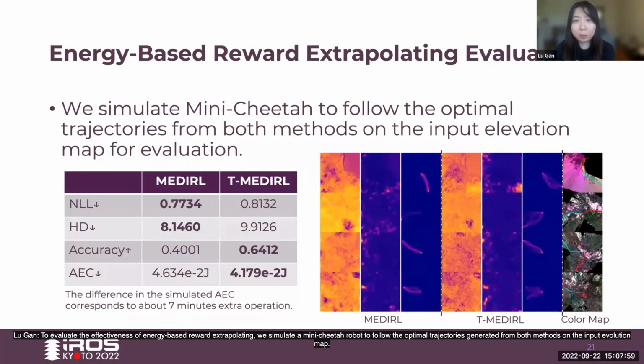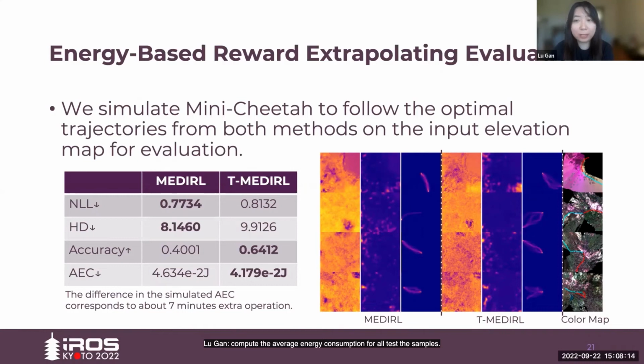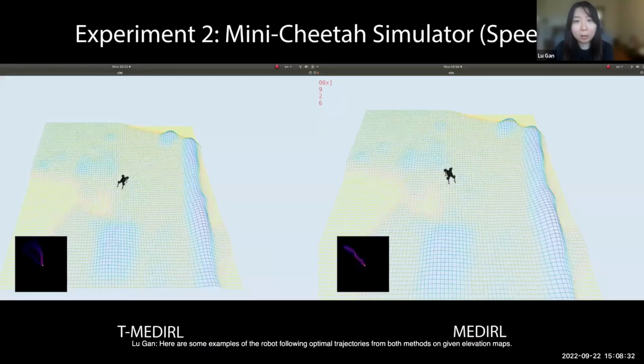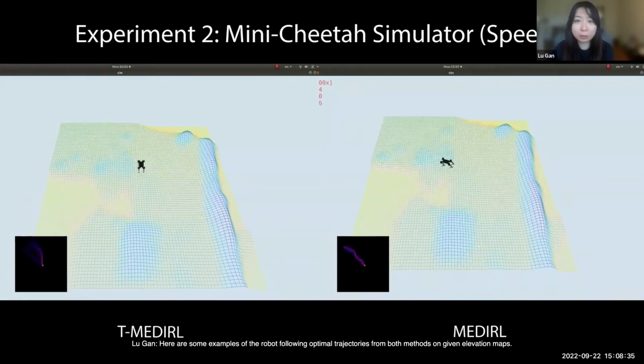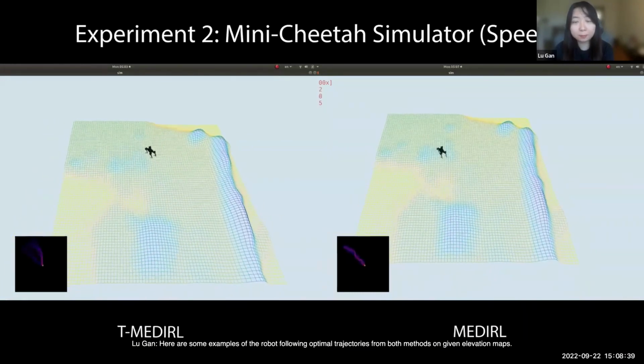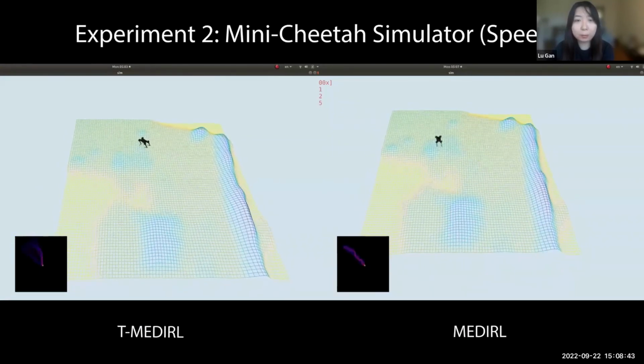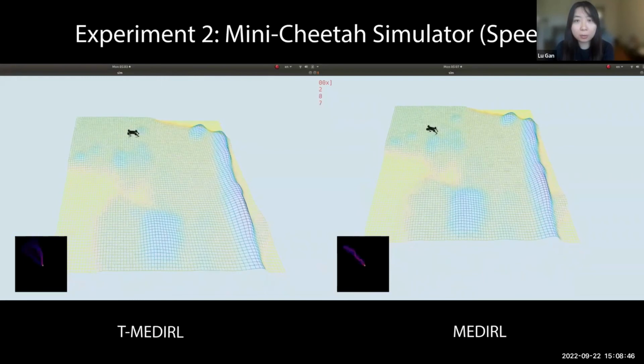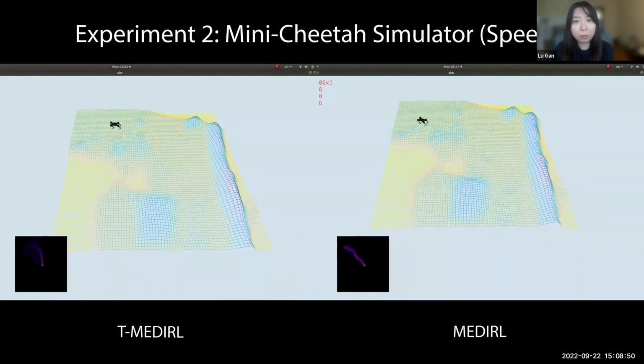To evaluate the effectiveness of energy-based reward extrapolation, we simulated a Mini-Cheetah robot to follow the optimal trajectories generated from both methods on the input elevation map, and computed the average energy consumption for all test samples. The difference in the simulated AEC corresponds to about 7 minutes of extra operation for the Mini-Cheetah robot, showing our method can learn an energy-aware traversability cost and predicts more energy-efficient trajectories. Here are some examples of the robot following optimal trajectories from both methods on given elevation maps. The optimal trajectory output from the trajectory ranked MEDIRL tends to walk around the bumpy areas and choose smoother terrain.